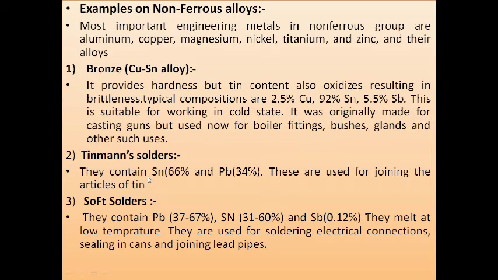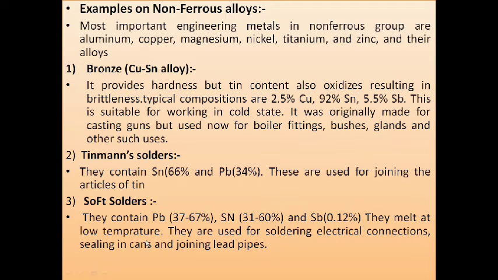Tinman solders contain tin at 66% and lead at 34%. They are used for joining articles of tin. Then the third one is soft solders. They contain lead, which is 37 to 67%, then tin, 31 to 60%, then antimony 0.12%.